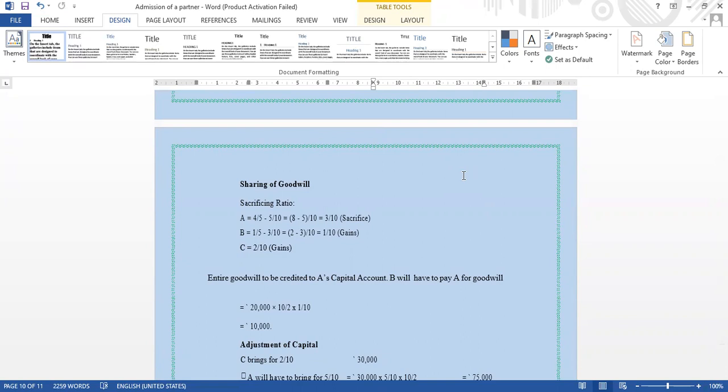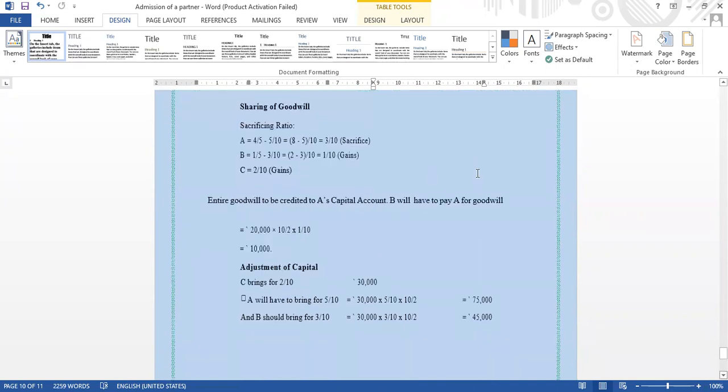So here, the goodwill to be credited to A's capital account, B will have to pay A for goodwill. That amount also I have given the workings. See here, the amount 20,000, right? Already I have read out 20,000 into 10 by 2, into 1 by 10. You will get 10,000.